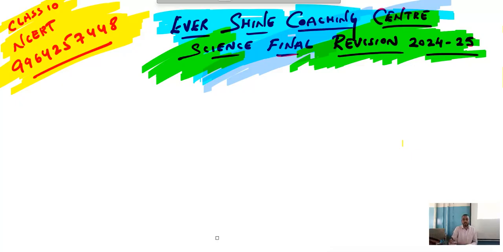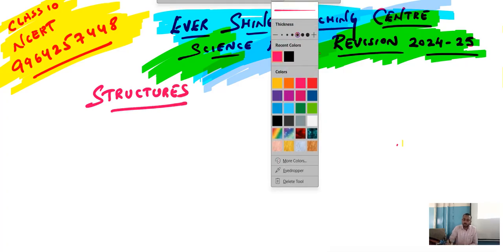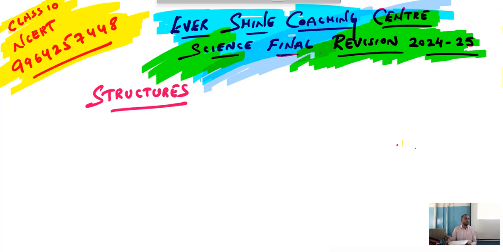In today's class, we are going to study the structures. Let me show you how to draw the structures. This is one of the most important questions. Do not neglect it. And it's very easy. I'll be teaching you the technique and shortcuts on how to remember. Before going to the structures, there is a basic thing you need to understand.